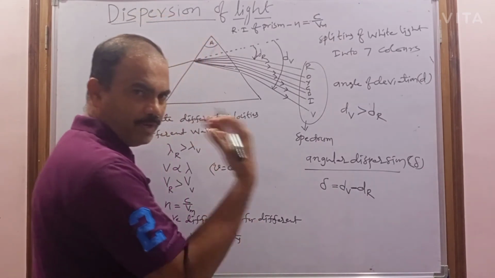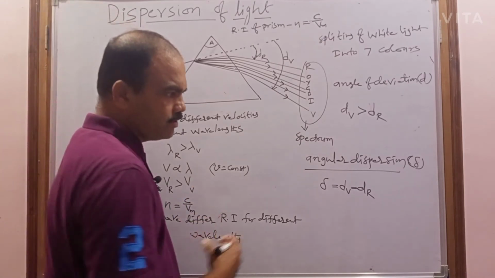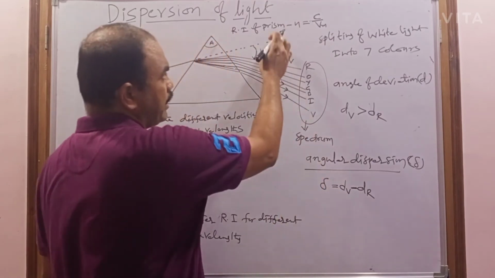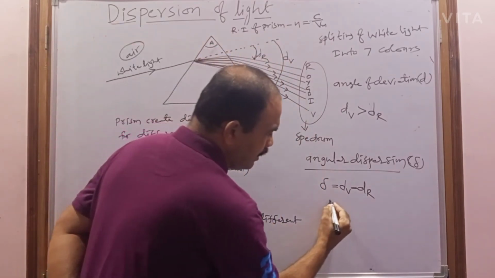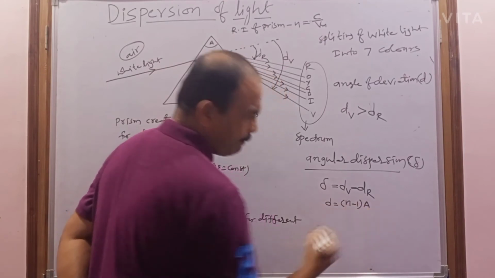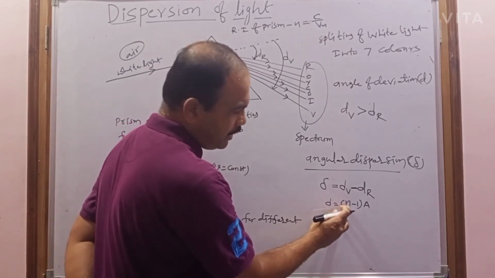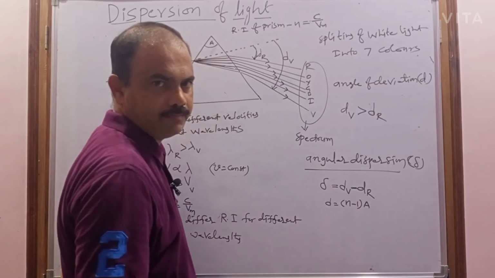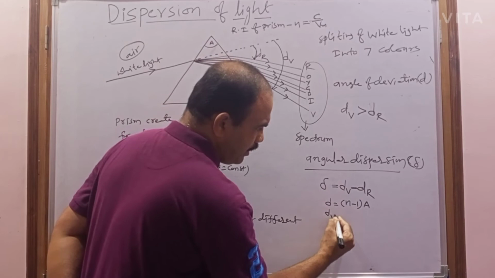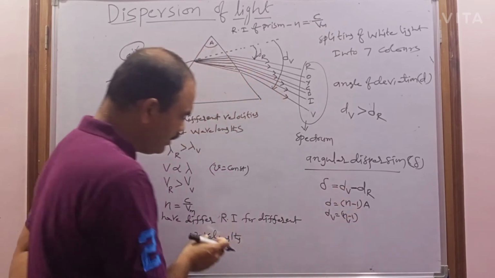But already in the previous class, when I was explaining refraction through a prism, in the case of a small prism, I explained the relation between the angle of deviation, refractive index and angle of the prism. What is that? The angle of deviation D equals (n minus 1) into A. D is the angle of deviation, n is the refractive index of the prism, and A means the angle of the prism. So by taking this formula and substituting here, D suffix v equals (n suffix v minus 1) into A, because different colors have different refractive indices.